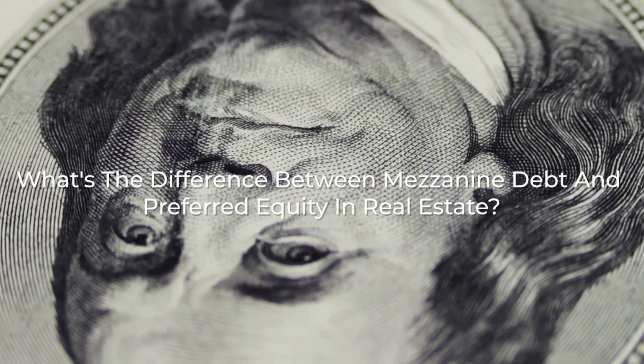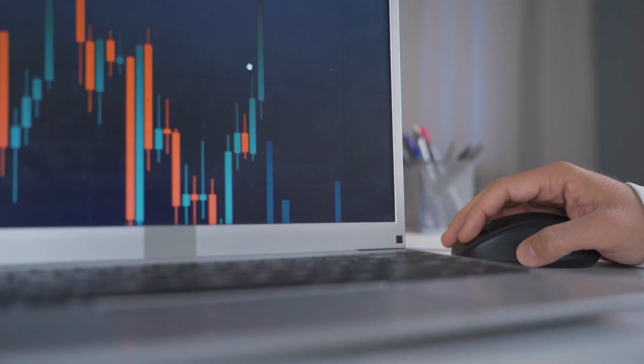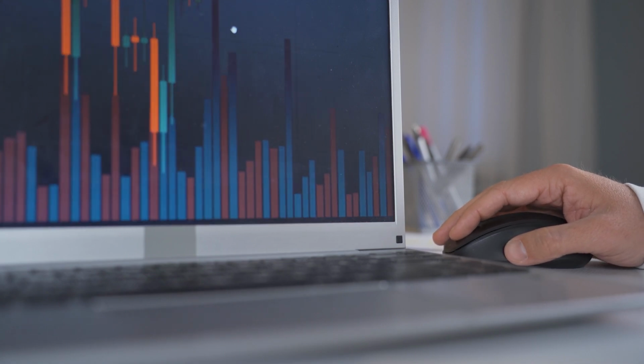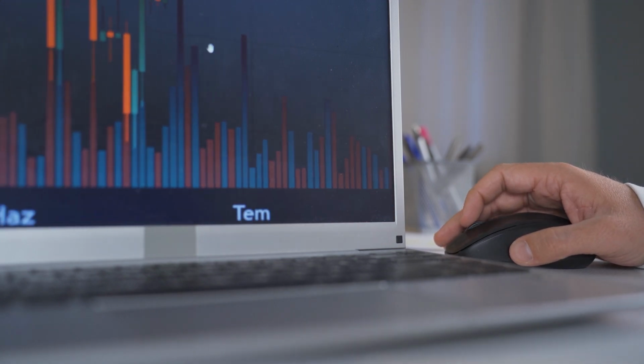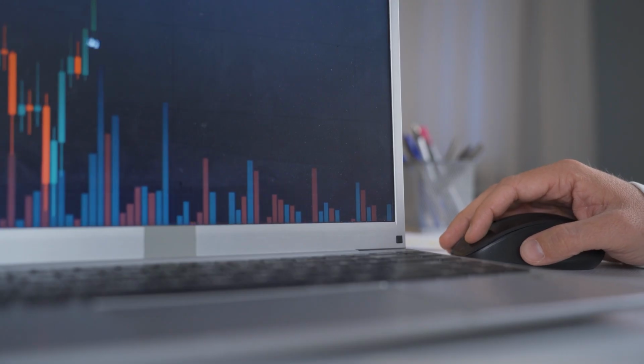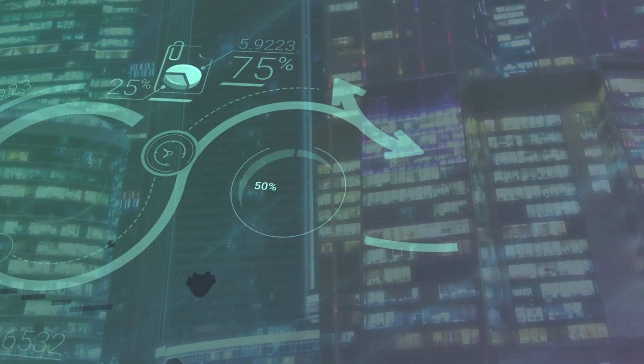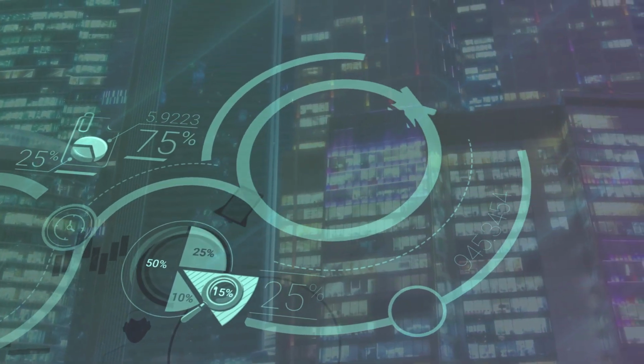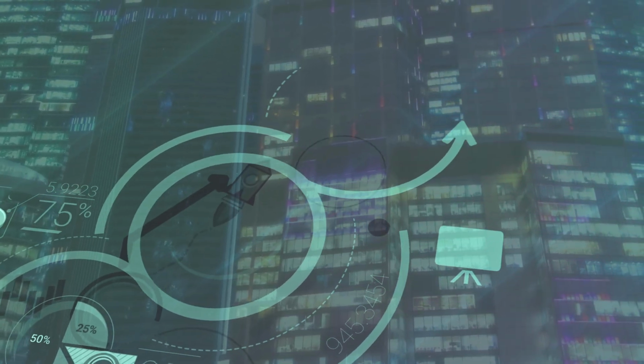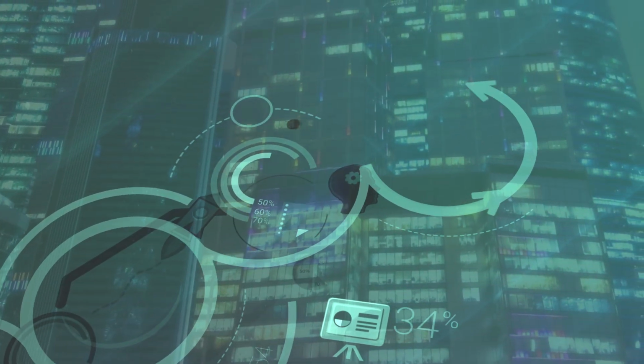Frequently asked questions. What's the difference between mezzanine debt and preferred equity in real estate? Mezzanine debt is a loan secured by a pledge of ownership interest in the borrowing entity, giving the lender UCC foreclosure rights. Preferred equity is an equity investment in the property holding LLC with rights governed by the operating agreement. The legal distinction determines lender approval requirements, foreclosure speed, and intercreditor obligations.